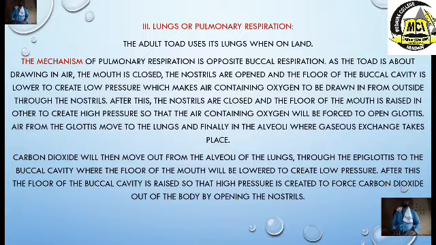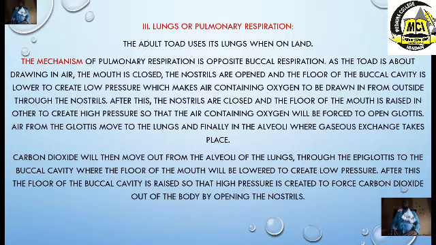When we mention lungs, in what part of the lungs does gaseous exchange take place? The alveoli, where simple diffusion usually takes place for exchange of gases, oxygen and carbon dioxide. Now, how is carbon dioxide removed from this organism?